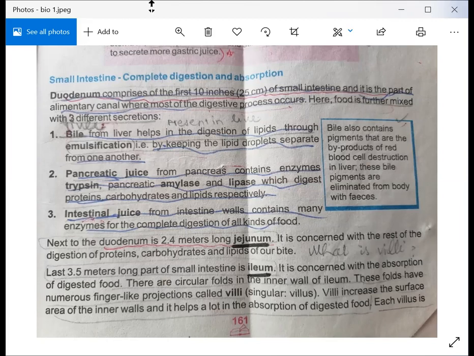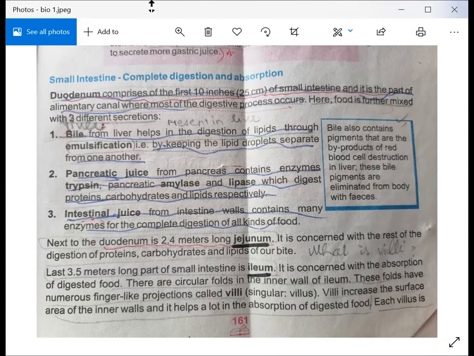First I will tell you what bile is. Bile is produced by the liver, and it helps in fat digestion through emulsification. What is the role of bile? You can also see it on the screen. Bile comes from the liver into the duodenum, the early part of the small intestine, and it helps in fat digestion through emulsification.